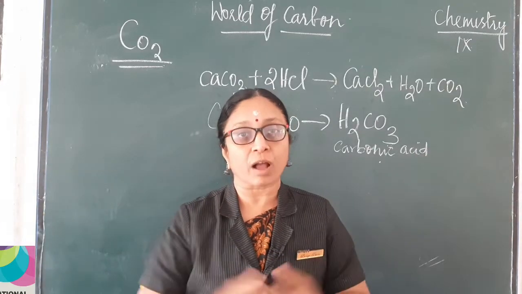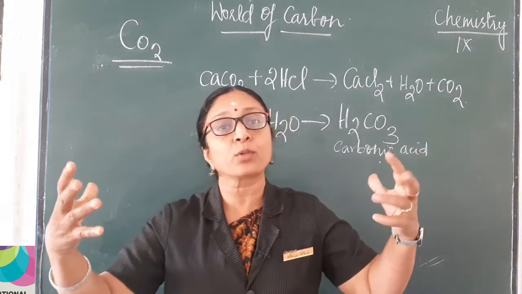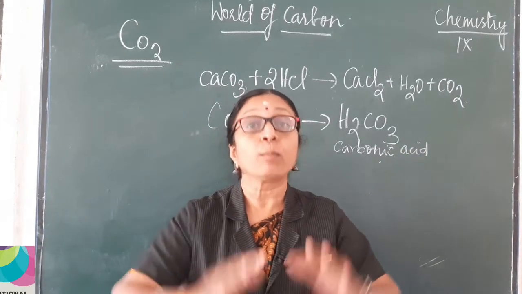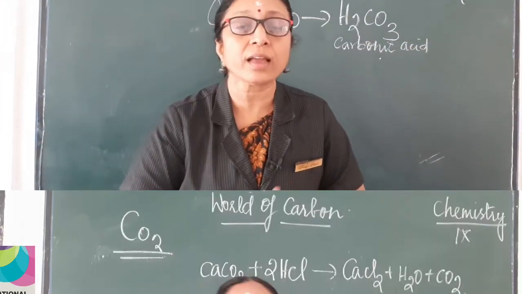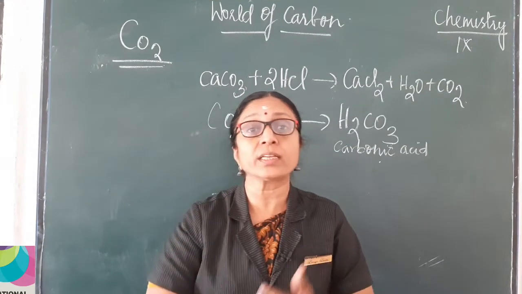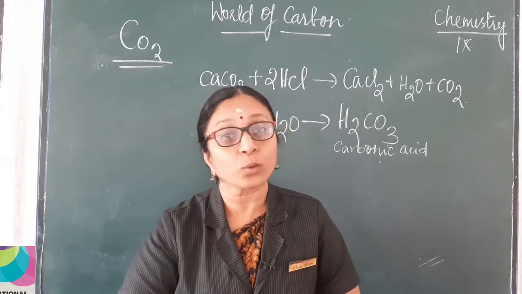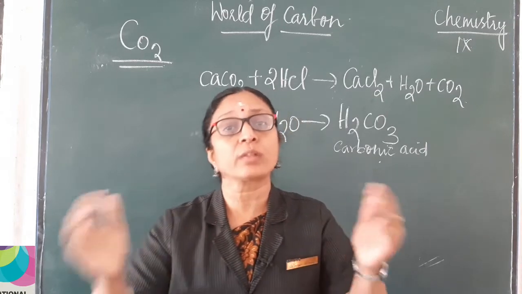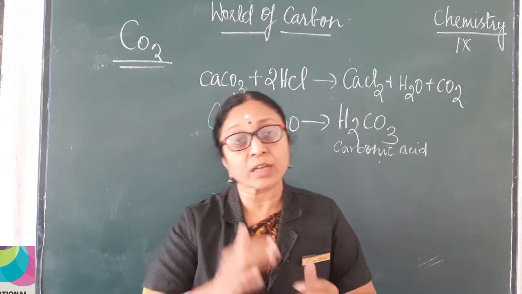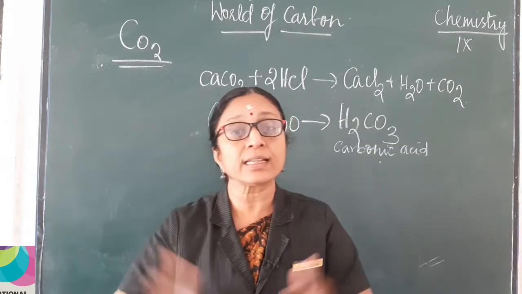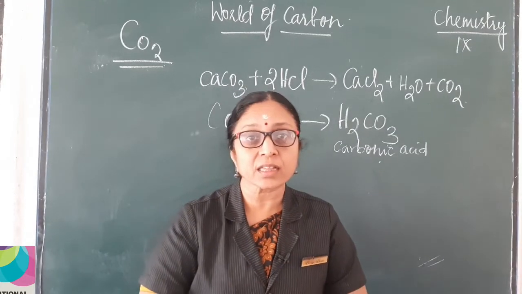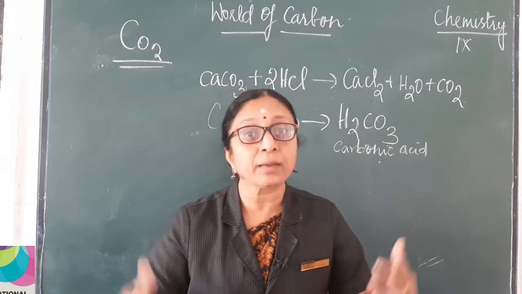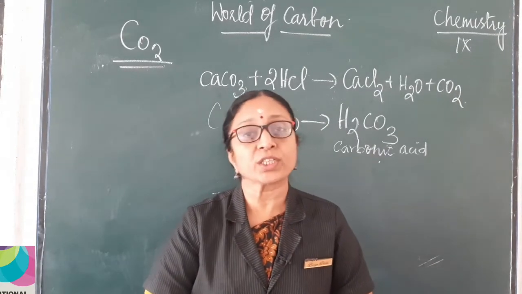More molecules of carbon dioxide, more absorption of infrared rays and ultraviolet rays, and more heat is experienced. What happens if more heat is experienced? You all know that, and this effect we call the greenhouse effect. What happens if the greenhouse effect increases? As it increases, it will lead to global warming, which is already happening in the present situation, right?